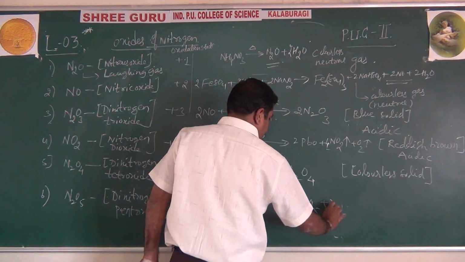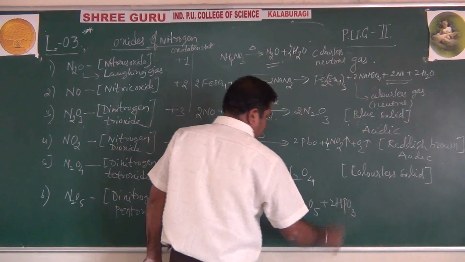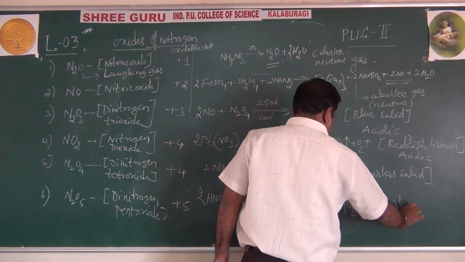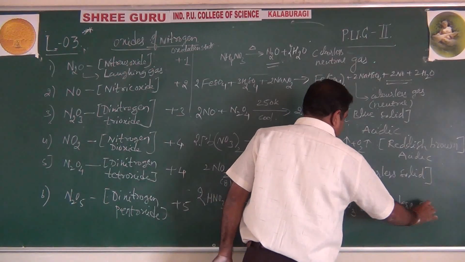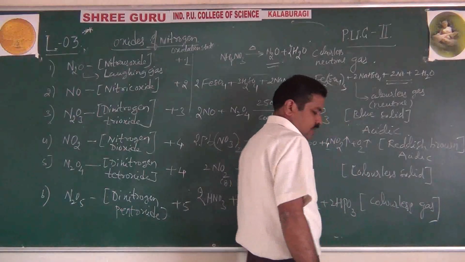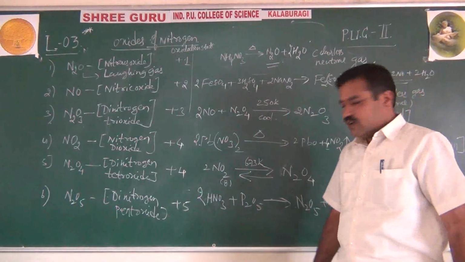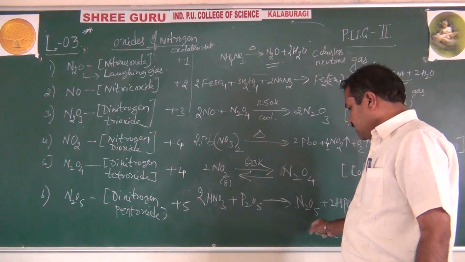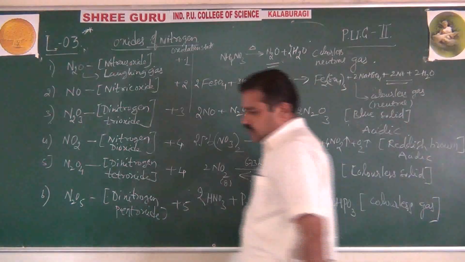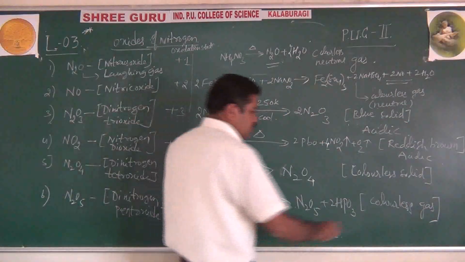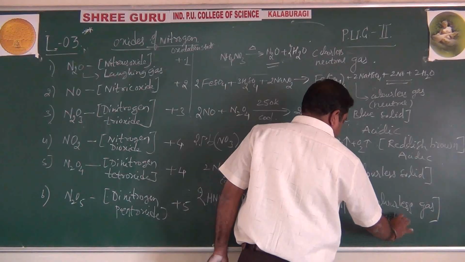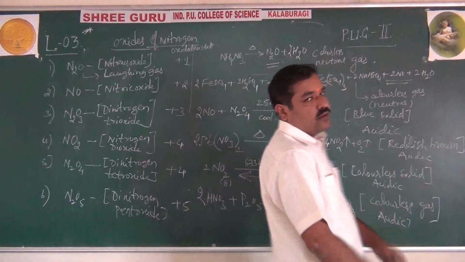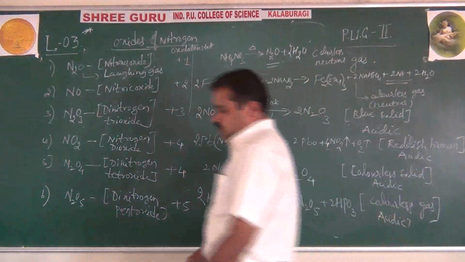N2O5 plus 2HPO3, which is called metaphosphoric acid, and this is also a colorless gas. But this will get converted into solid form in dimer form, that is N4O10, but this is N2O5. It is also a colorless gas, and this is also acidic. So like this, you have the oxides of nitrogen.